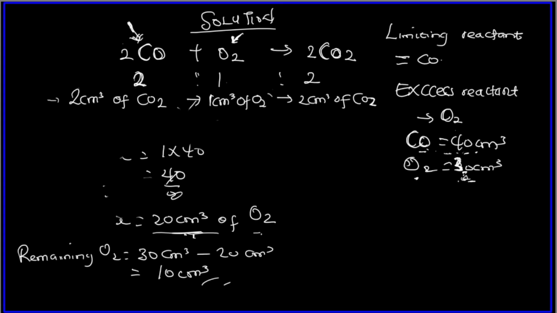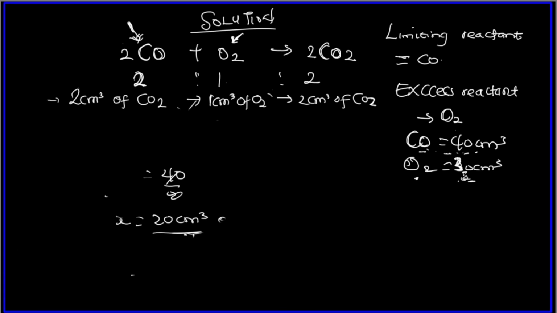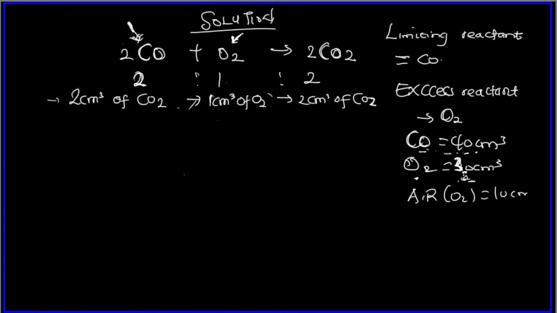We have found the volume of the product, and we have found the excess reactant and how much of it is remaining. Let me just put the amount remaining: O2 is 10, which is 30 minus the 20 we got. So now, they ask us to look for the volume of product formed.